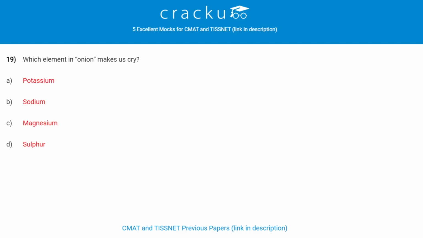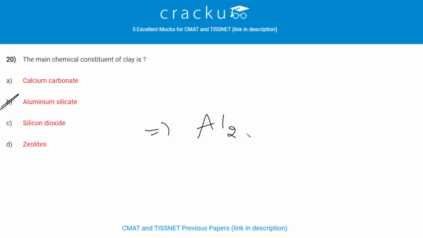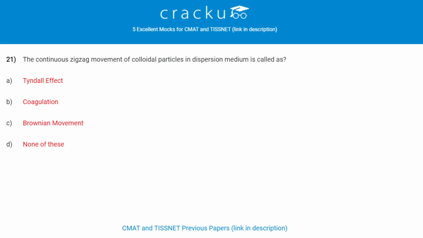Next question. Which element in onion makes us cry? Sulfur in onion makes us cry. The main chemical constituent of clay is? The main chemical constituent of clay is aluminium silicate. Its formula is Al2SiO5.